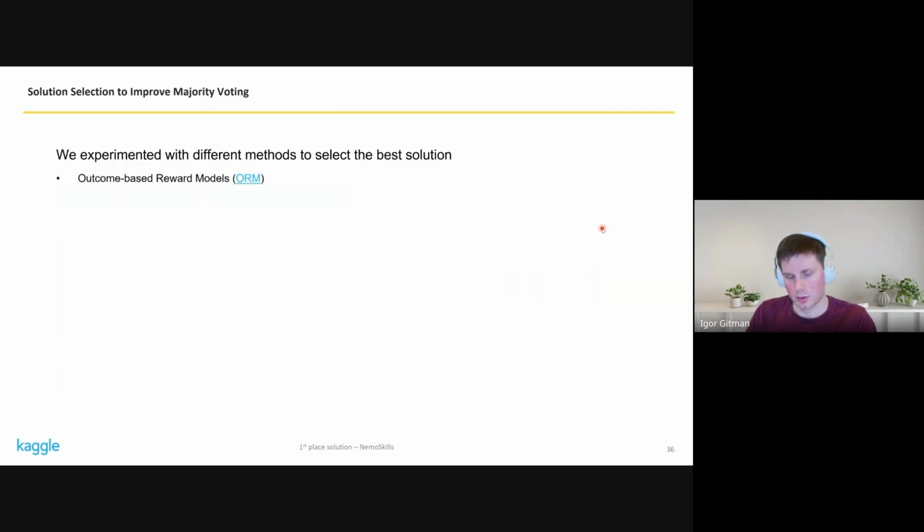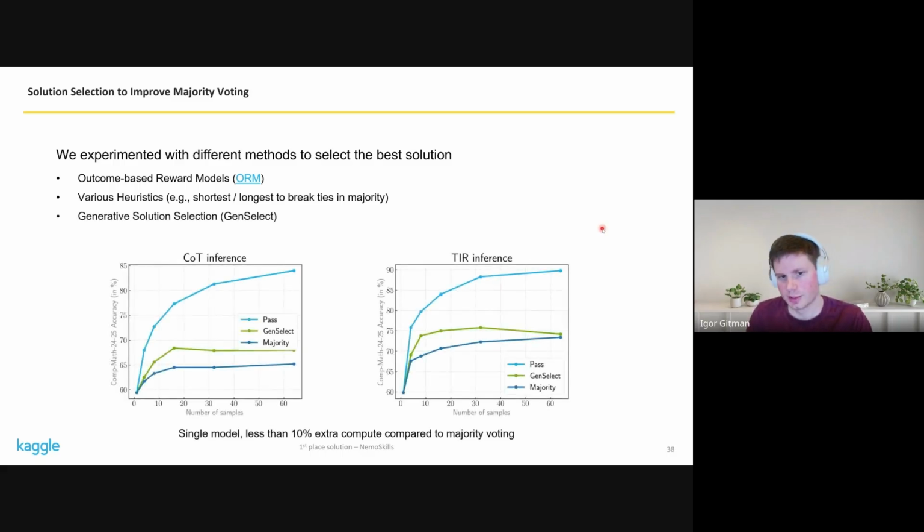So we tried using different reward models, for example, outcome-based reward models. We tried some heuristics, for example, different methods to break ties in majority, like taking the shortest or longest solutions. And we even implemented a novel technique that we call GenSelect, where the idea is that you show all of the solutions in the prompt and you ask an LLM to pick one.